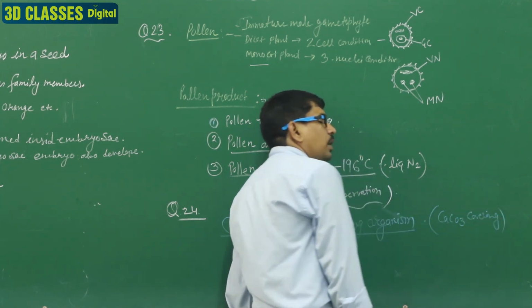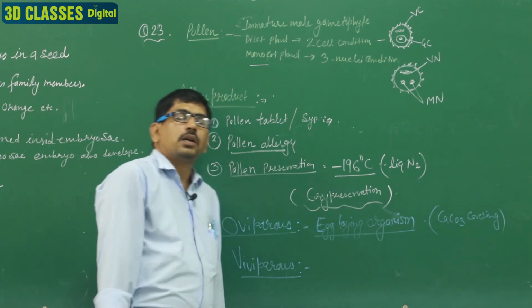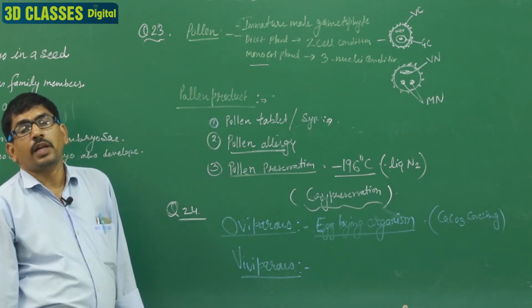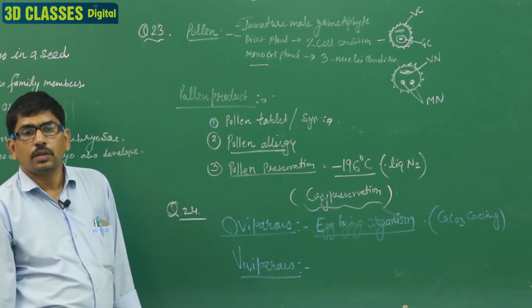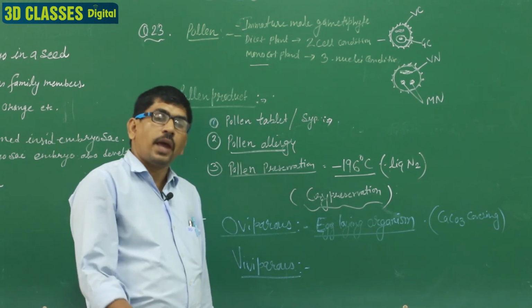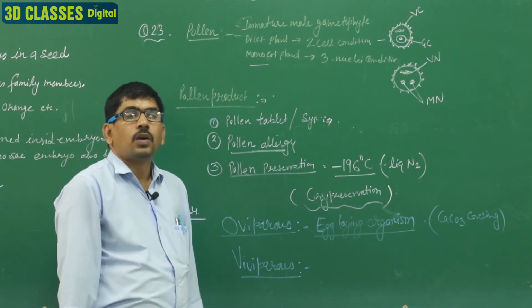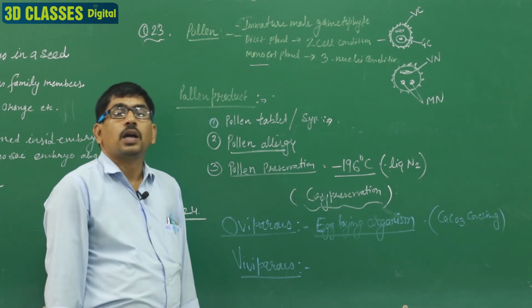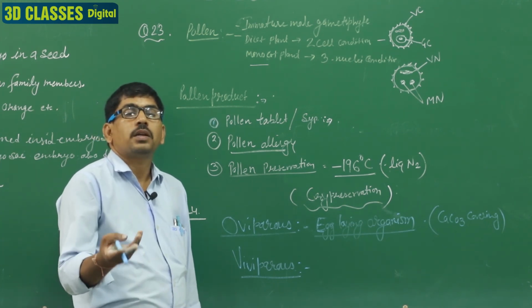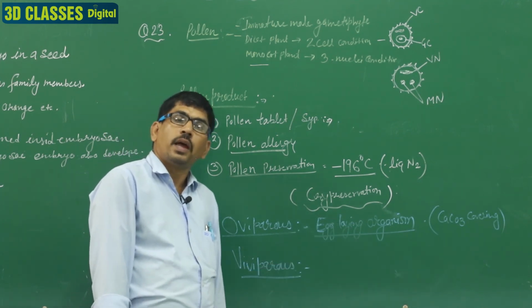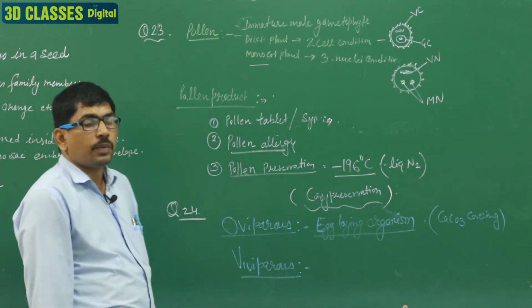The egg is covered with a calcareous shell. It is made of calcium carbonate, CaCO3. Clear? So those organisms that produce the egg are known as oviparous organisms, and these are birds, reptiles, amphibians, all are laying eggs. They are the oviparous animals.